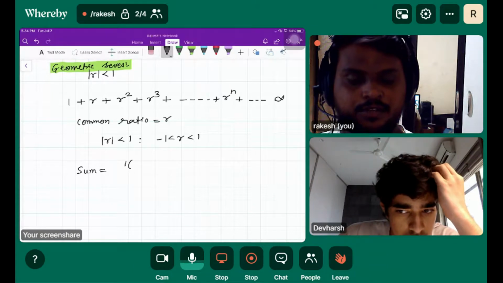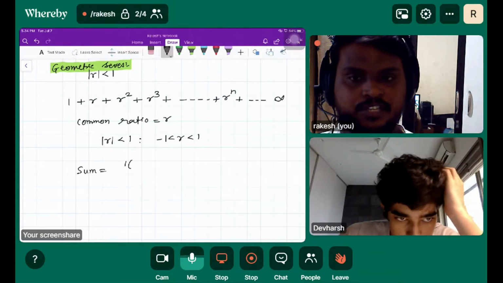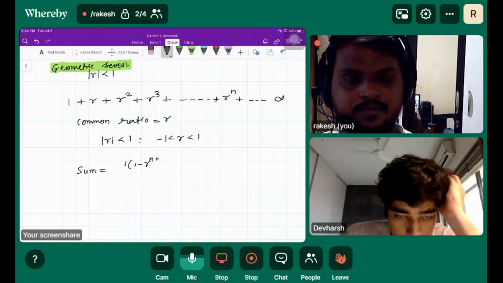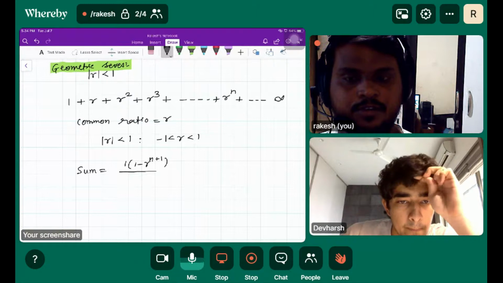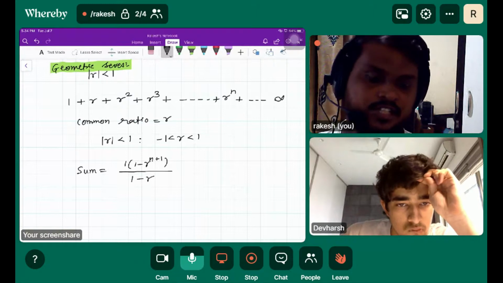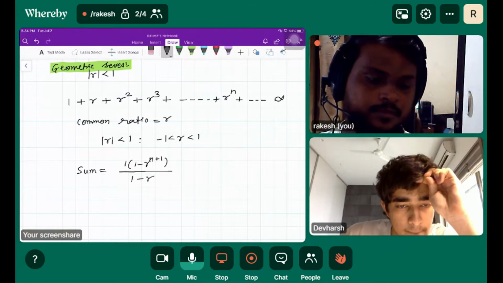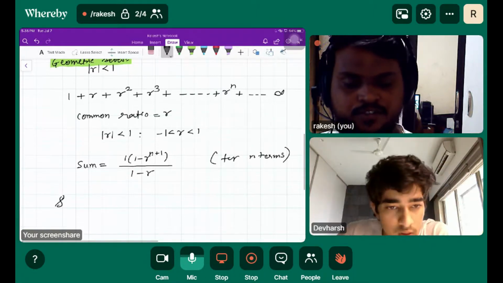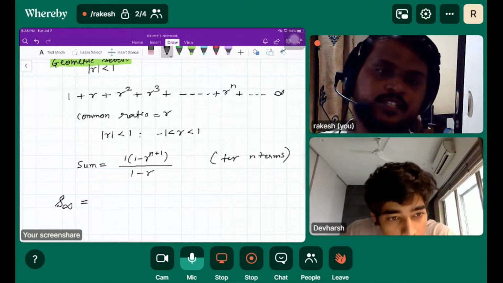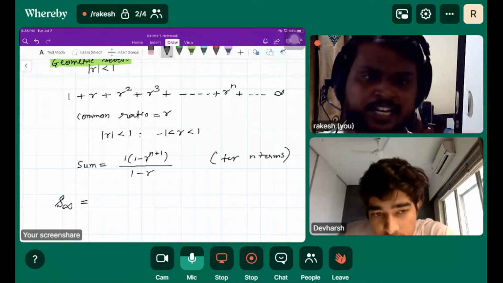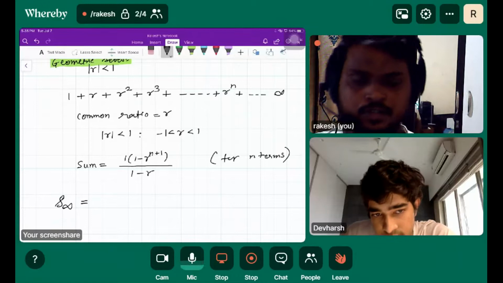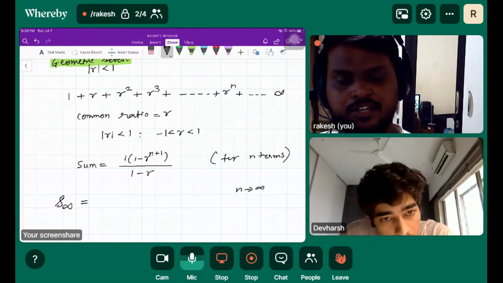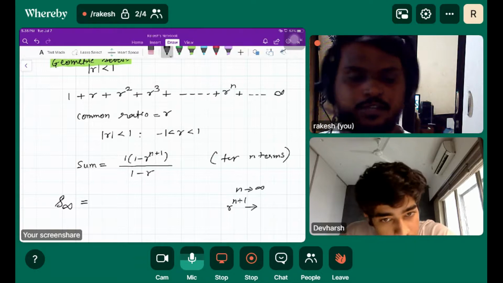Actually, for n terms, the sum of the series is 1 into 1 minus r raised to n plus 1 upon 1 minus r, right? This is for n terms. Now sum to infinity is something else. Sum to infinity means we let n tend to infinity. When n tends to infinity, r raised to n plus 1 tends to what?